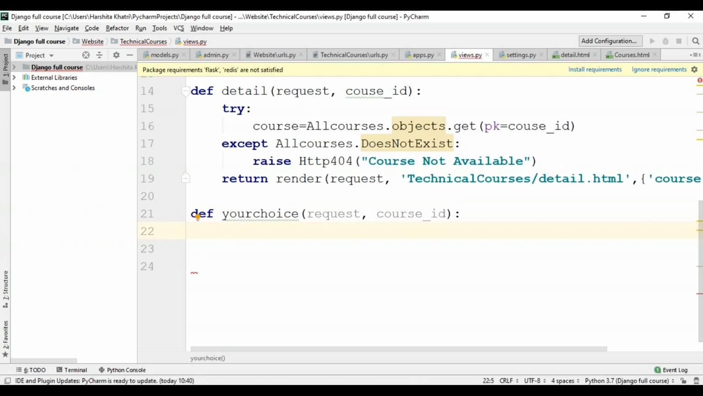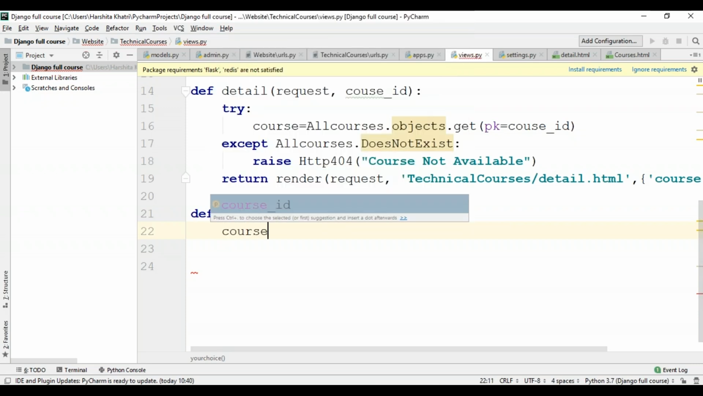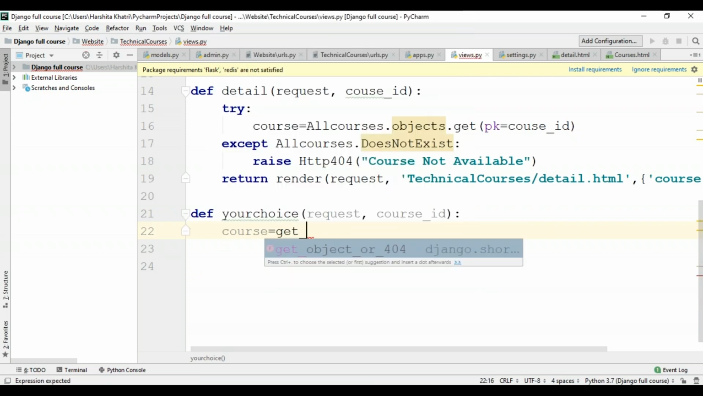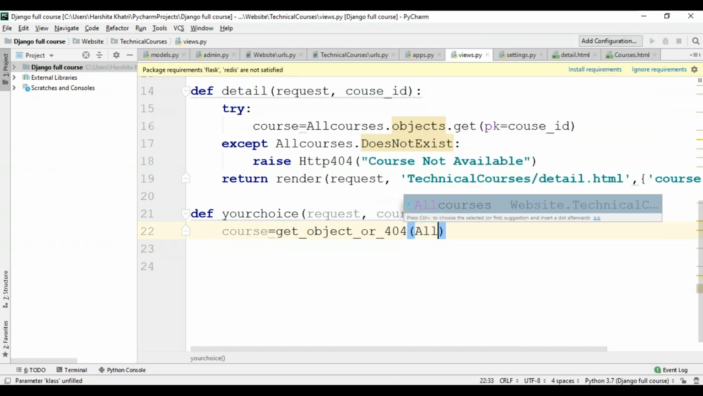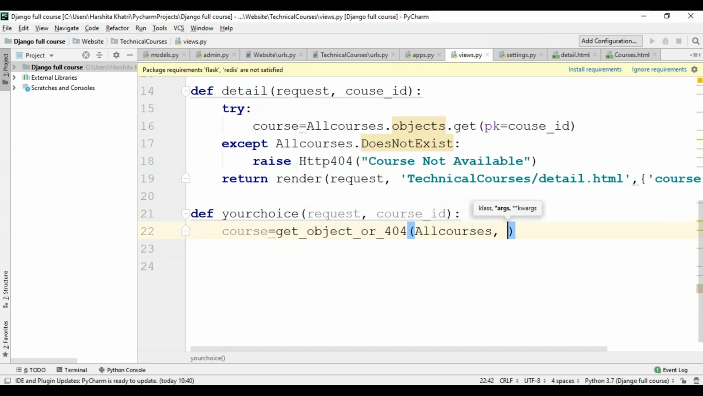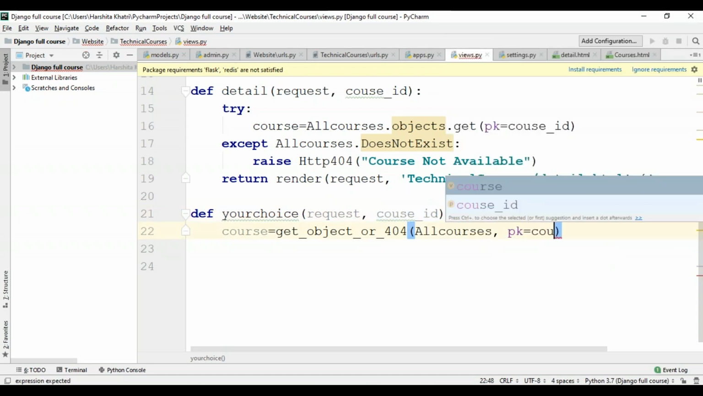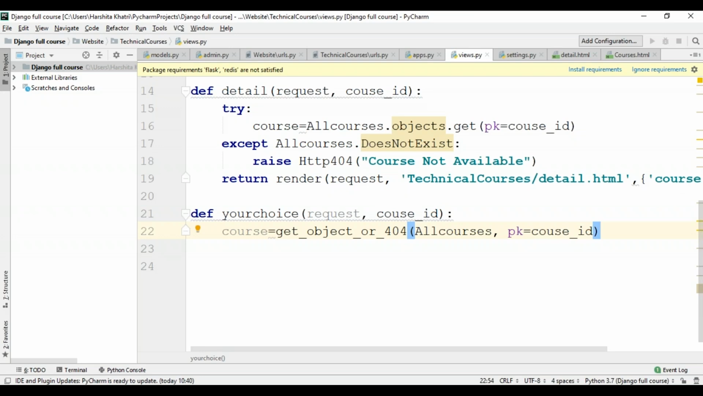So within this function, I'll make use of the get_object_or_404 method. To do that, I'll take a new variable, say course, and use the get_object_or_404 method, and I'll specify AllCourses and the primary key. I'll change this to course, and over here I'll say course_ID. After this, I'll be making use of the try and except block.